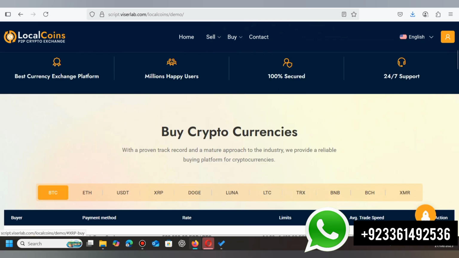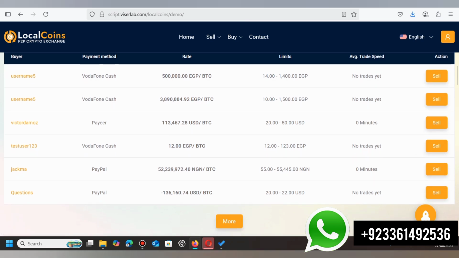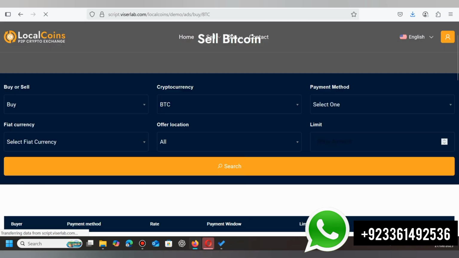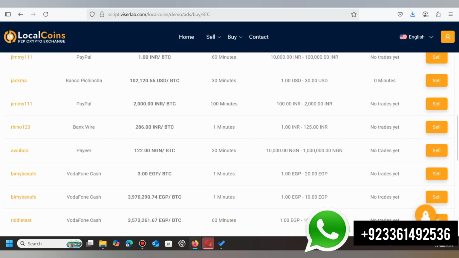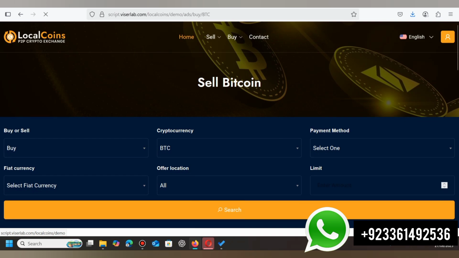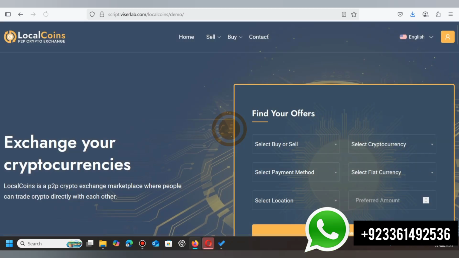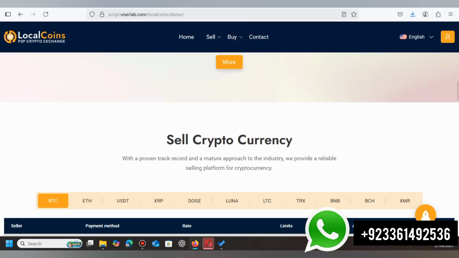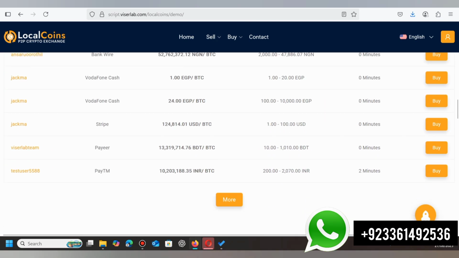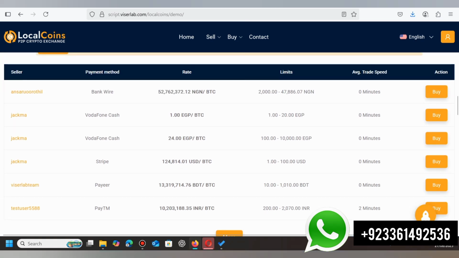And here are the buy cryptocurrencies. So from here users can purchase the cryptocurrencies right over here. And when the user clicks more, all the cryptocurrencies are right here, and these are all the cryptocurrencies that are on the website. And here is the section of sell cryptocurrency. Users can sell their cryptocurrency as well. And these are all the cryptocurrencies that are used for sell.